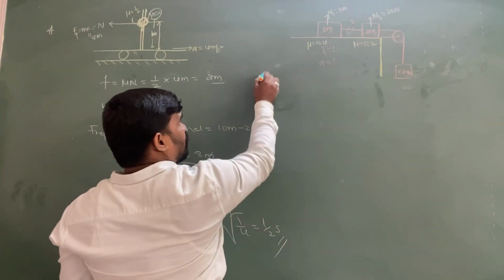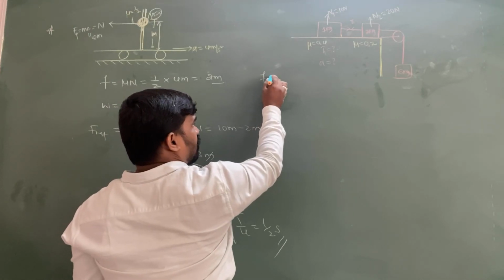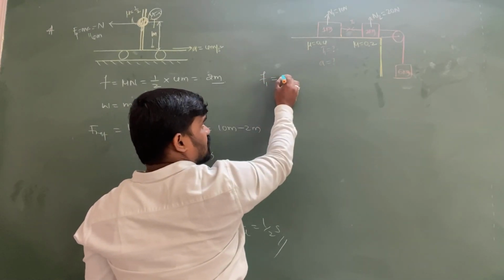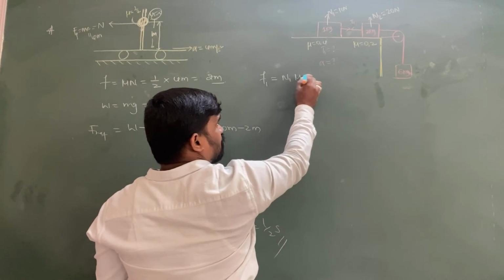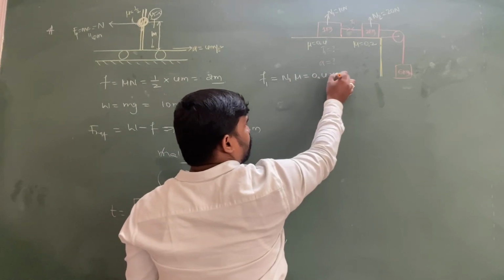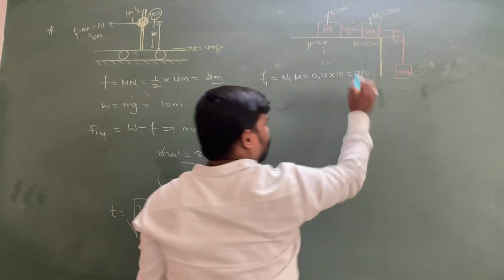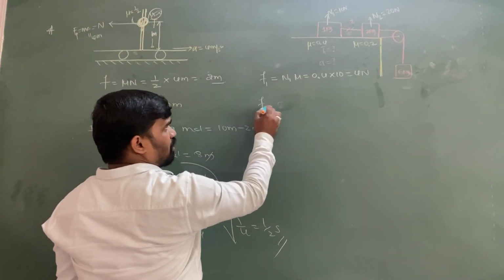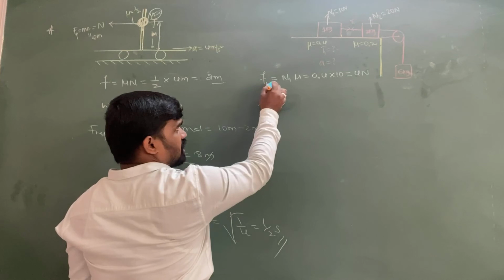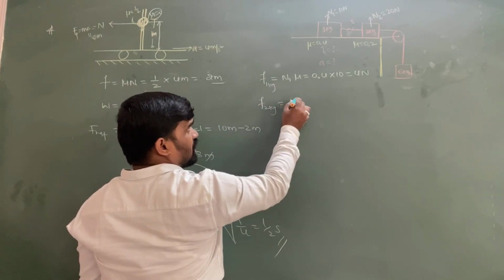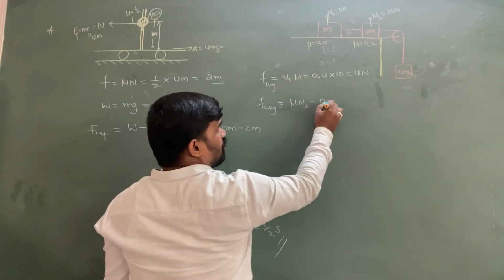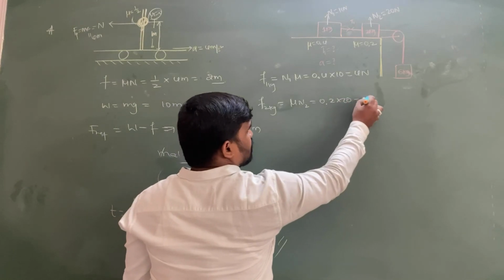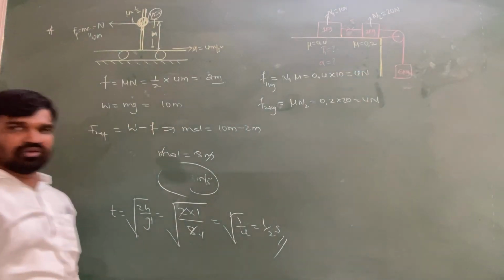For the 1 kg block, friction is equal to N1 into mu, which is equal to 0.4 into 10, equal to 4 Newton. And in the same way, upon the 2 kg block there is a friction which is equal to mu into N2, 0.2 into 20, which is also equal to 4 Newton only.